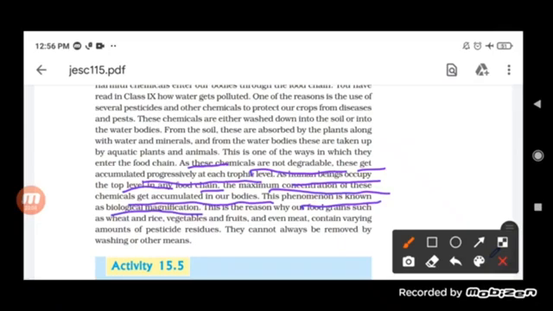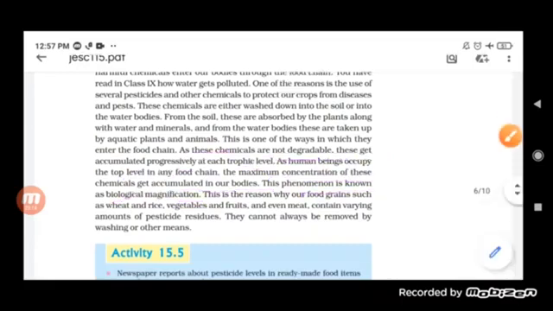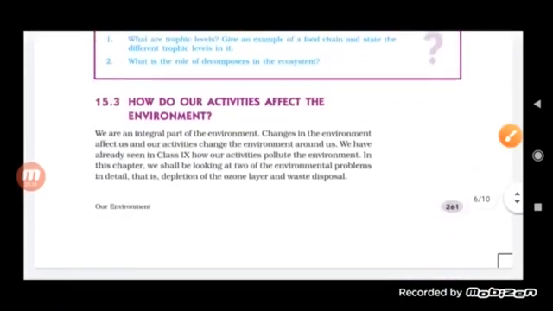This is how the food carries chemicals along with it. This is biological magnification.